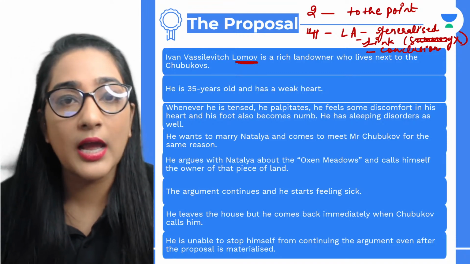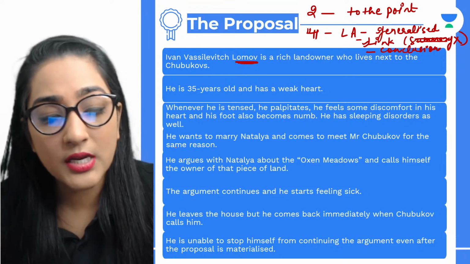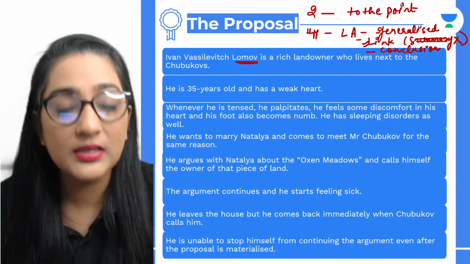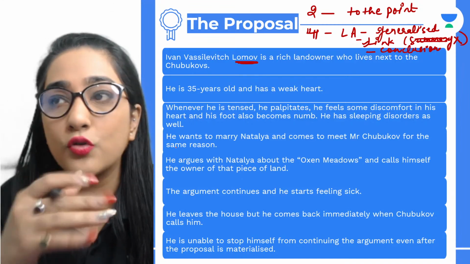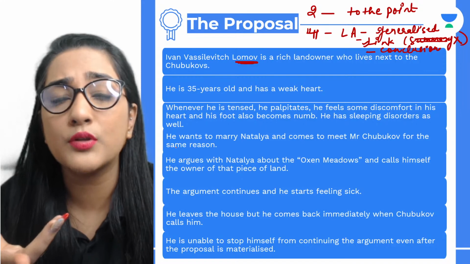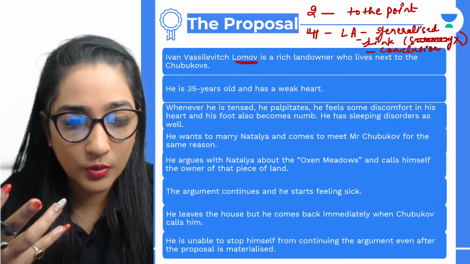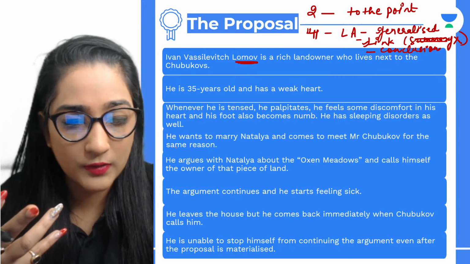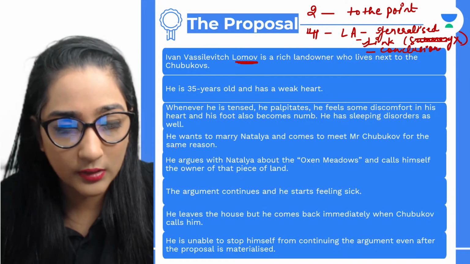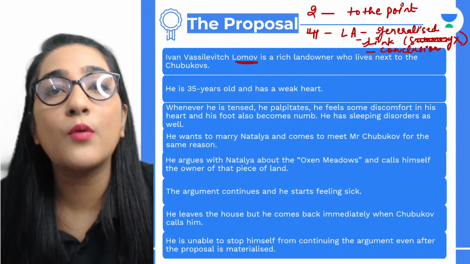Obstinate, yes. Punya, very good. Natalia was obstinate, adamant, argumentative and hypocritical. Absolutely right. Oxen Meadows is the name of the field, their farm. According to Natalia, Lomov was honest and gentle. He was very clear and positive. Very good, that's right, Rajiv. Absolutely right. Okay, what was the cause of the second quarrel between Lomov and Natalia?